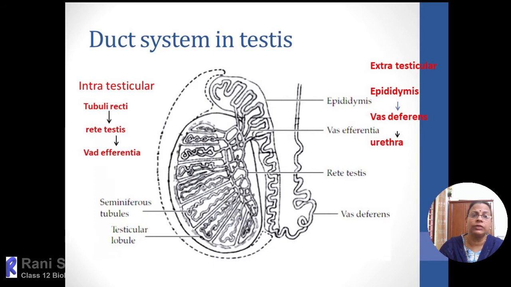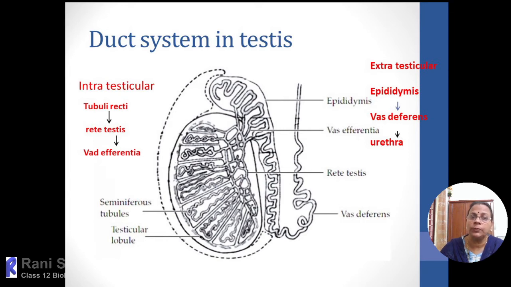Here, in the intratesticular duct system, you see inside the testis there are many lobes, nearly 250. In each lobe, diagrammatically only one seminiferous tubule is represented. Actually, each lobe can have 1 to 3 seminiferous tubules. It is highly coiled and packed very closely.